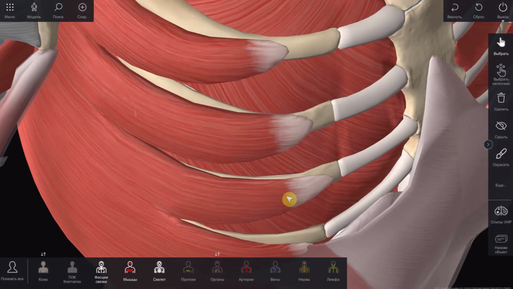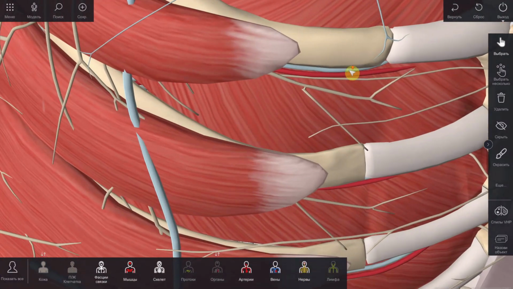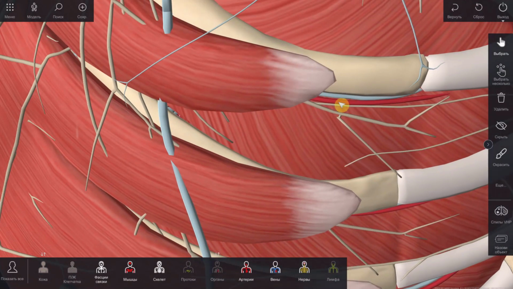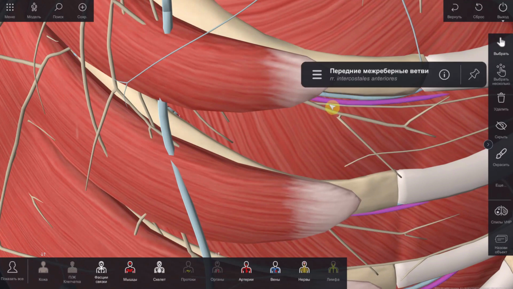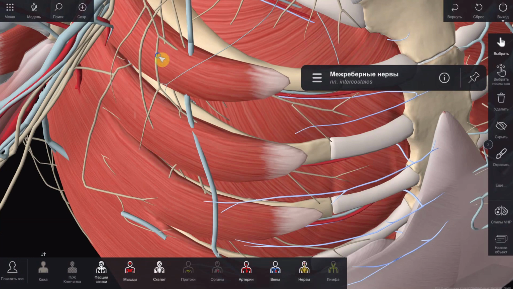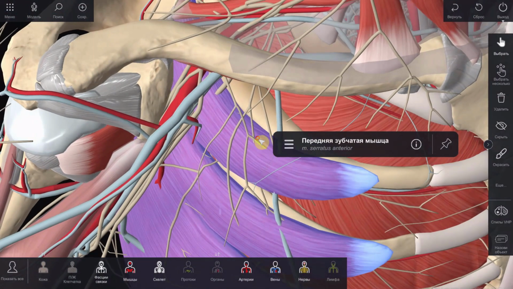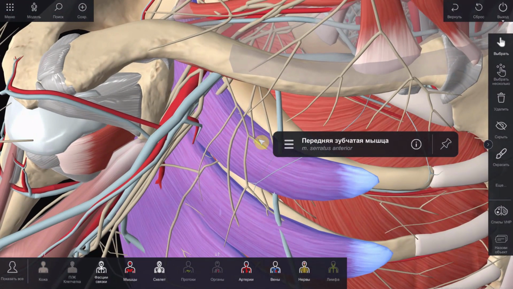Musculus intercostalis starts from the lower edge of the overlying rib, directed anteriorly and downward, inserting to the upper edge of the underlying rib. It is innervated by nervi intercostales. It is supplied by arteria intercostalis posterior and rami intercostales anteriores from the thoracica interna, and it is drained through vena intercostalis posterior and vena intercostalis anterior.